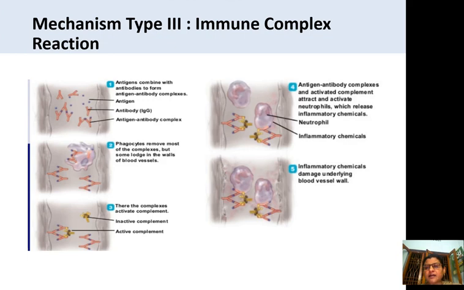Whenever the inflammatory chemicals are released from the neutrophils, the walls of the blood vessels are damaged. So this leads to the immune complex reaction and complications in the circulatory system. This is the mechanism of the immune complex reaction.